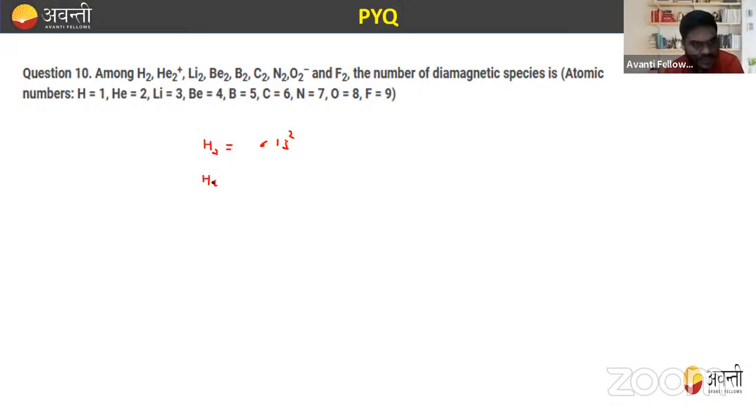Similarly, if I'm talking about helium 2 plus, helium has 2 electrons each, so 4 electrons, right?